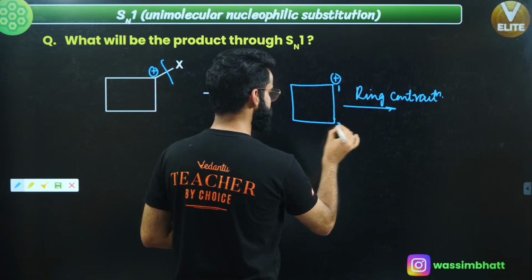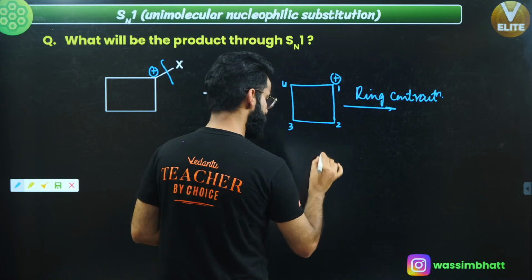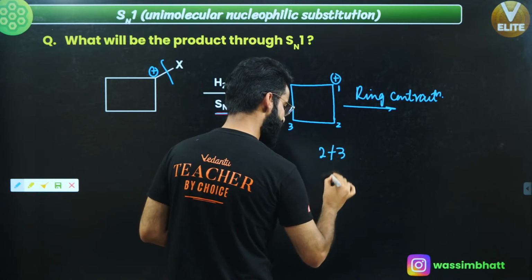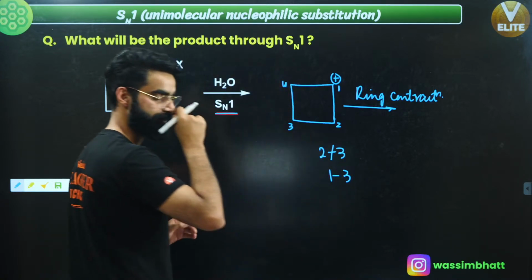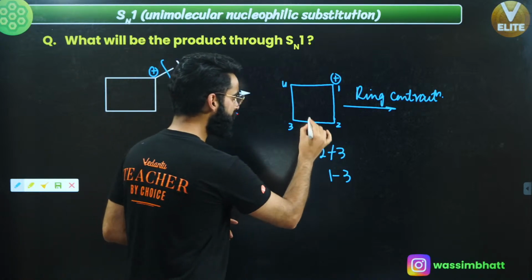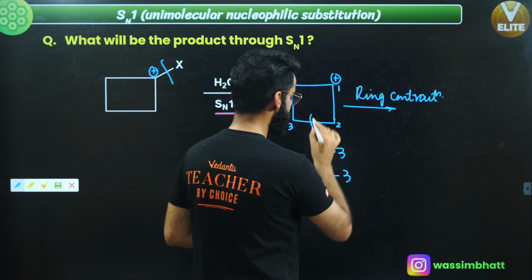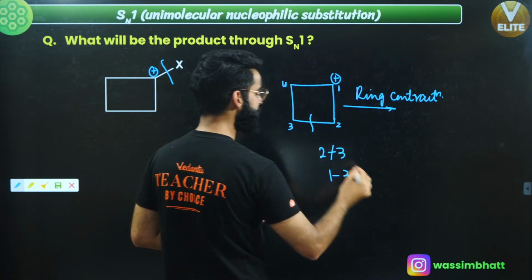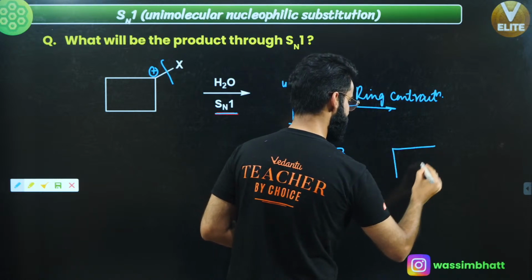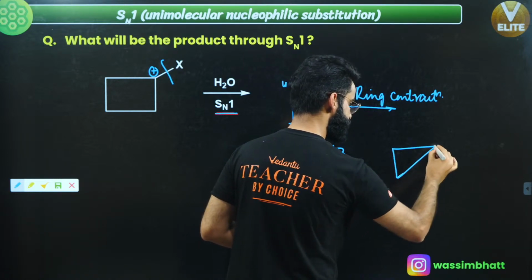This is carbon number 1, this is 2, this is 3, this is 4. Break the 2-3 bond and make the 1-3 bond. As simple as that, yeah? Break this 2-3 bond and make this 1-3 bond, right? So finally you get something like this. Have a look.